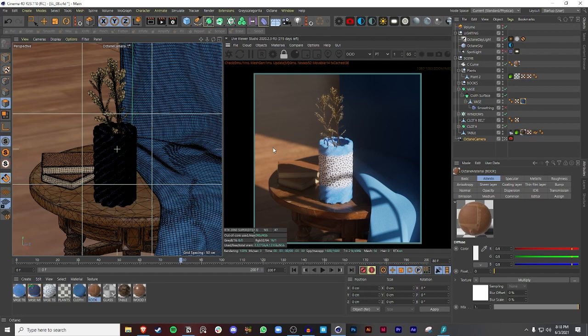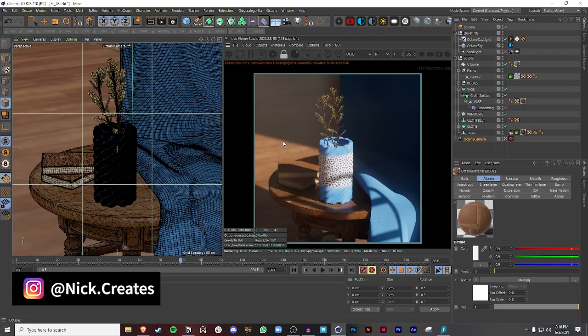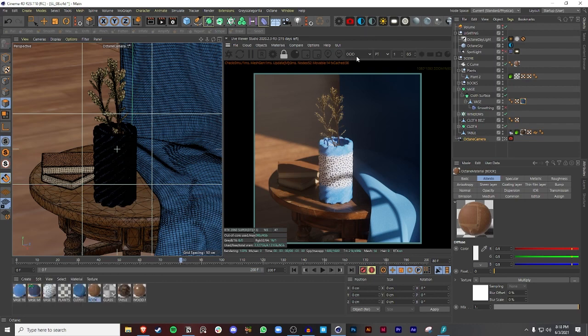But before we do that, I just want to show you an example between ACES and just regular default Octane. Right now, I'm at the OCIO channel, which I'm using ACES at the moment. But if I turn this to LDR, you can see a huge difference. There's a lot of highlights going on. It's very exposed.